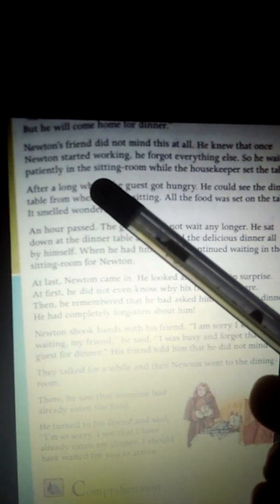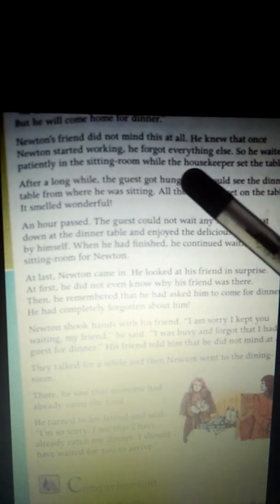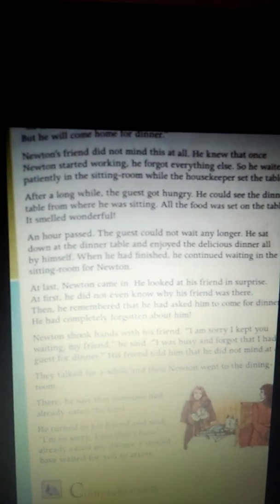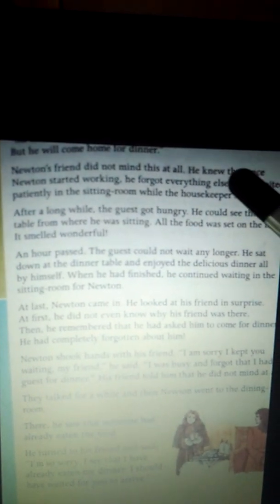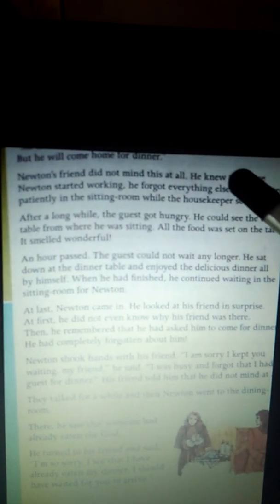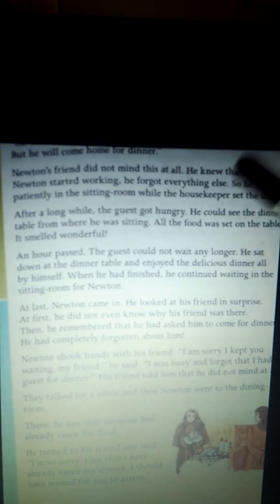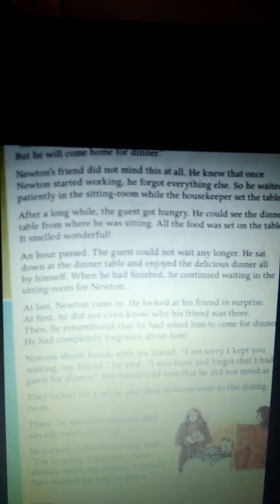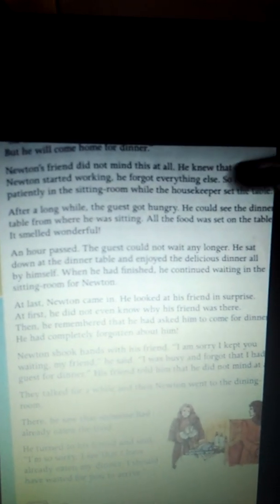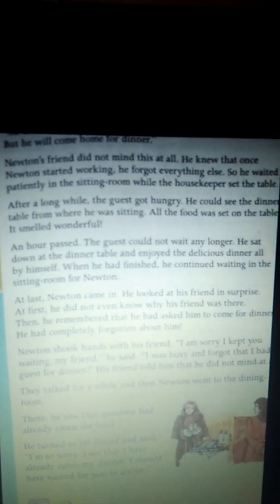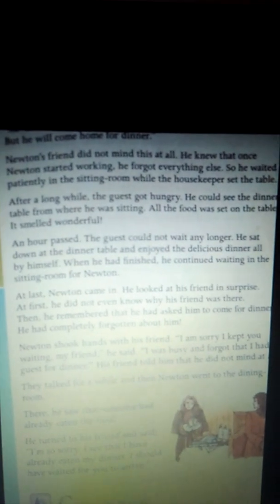So he waited patiently in the sitting room while the housekeeper set the table.